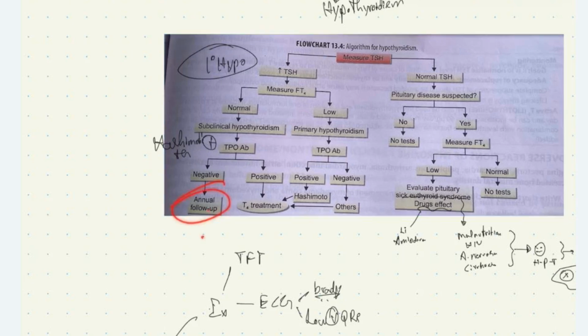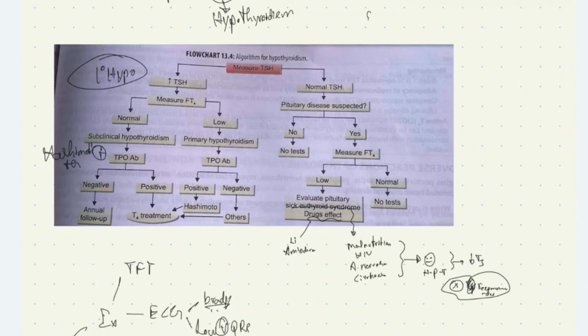Now, let's go on to the other spectrum, secondary and tertiary hypothyroidism. If we are suspecting pituitary disease, we can get to know that by other manifestations of hypopituitarism. If we suspect it, we'll measure T4 levels. If the T4 level is normal, then no test is required. Search for an alternate diagnosis. If the T4 level is low, we'll evaluate for pituitary causes like pituitary adenoma or other infiltrative disease of the pituitary, etc.